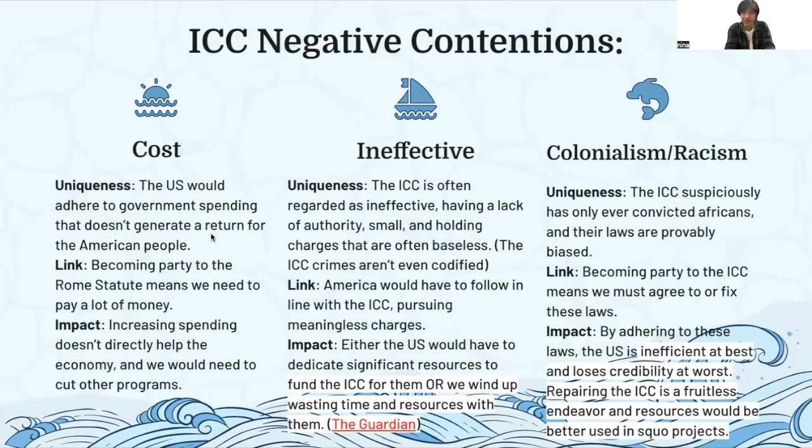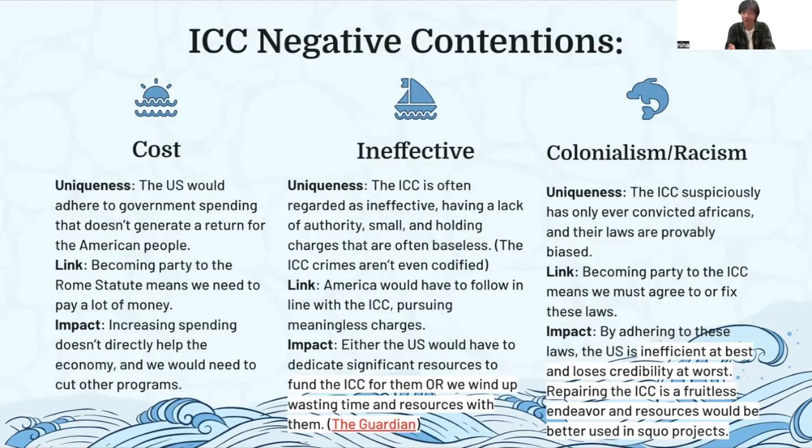The United States would have to adhere to government spending that doesn't actually generate a direct return for the American people. This is kind of opposite to the other thing, where instead of worrying about whatever issues are going on out there, you weigh on what's actually happening in the United States, or the obligation of the government. Becoming party to the Rome Statute means we have to pay a lot of money. That's just part of the ICC. By increasing spending, it doesn't directly help the economy by putting money into the ICC, and we would need to cut other programs because the budget is only finite. You'd have to take the money from somewhere else.